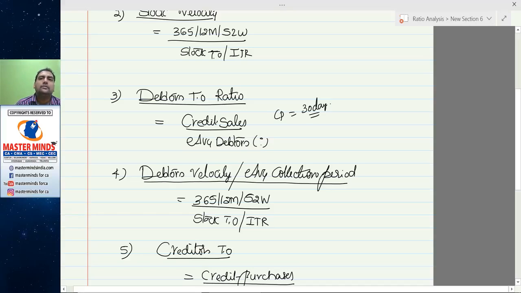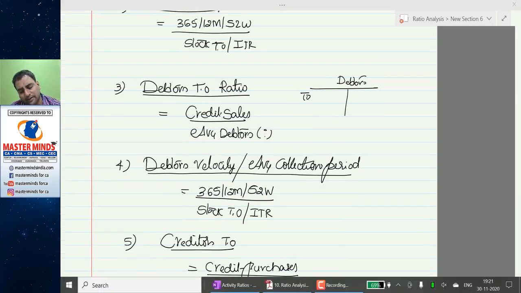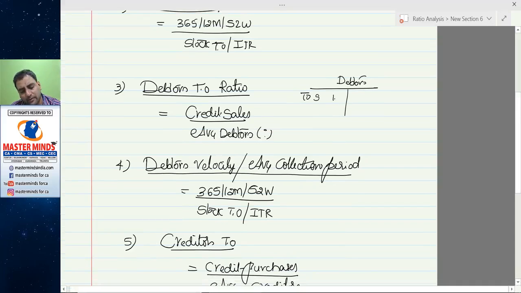So you are allowed 30 days credit to your customers. On day 1 of your business, 1 day sale was completed. Since it's a credit sale, you have an entry like this: debtors account debit to sales account, 1 lakh. Second day sale, 2 lakhs.